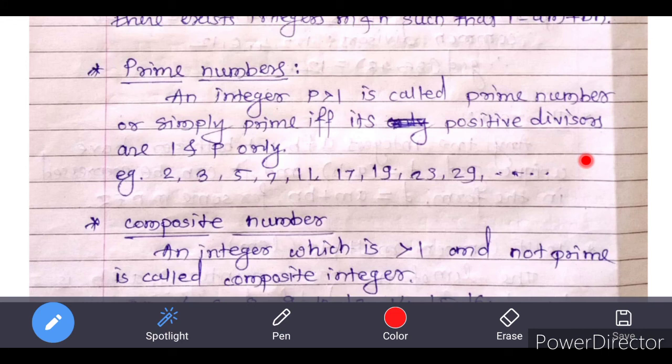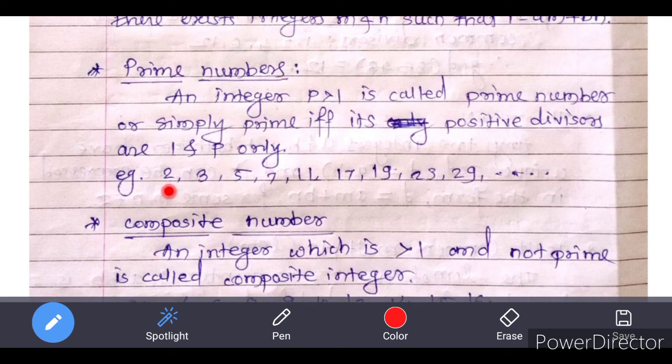Next, that is prime numbers. Let us see the definition. An integer p greater than 1 is called a prime number, or simply prime, if and only if its positive divisors are 1 and p only. That means if an integer p greater than 1 has 1 and itself, p, as the only positive divisors, then that integer p is called a prime number or simply prime.